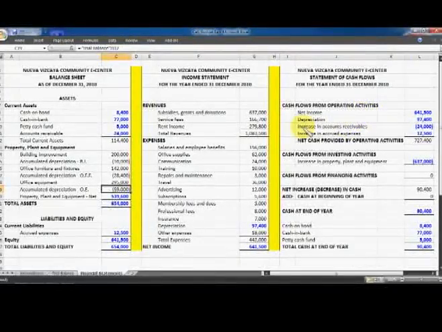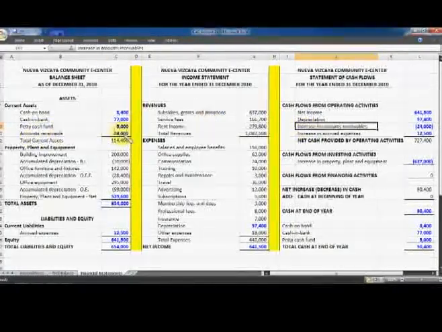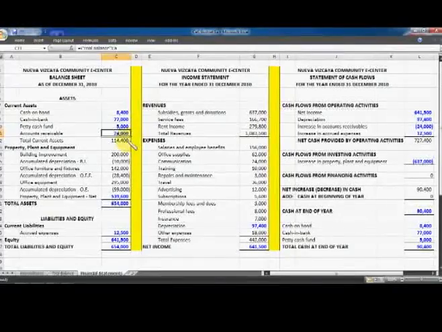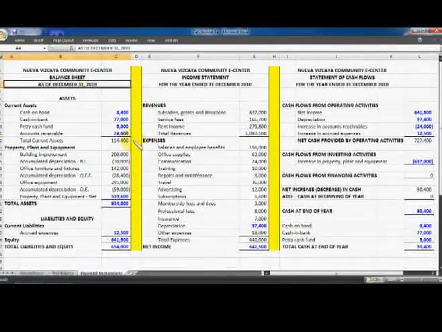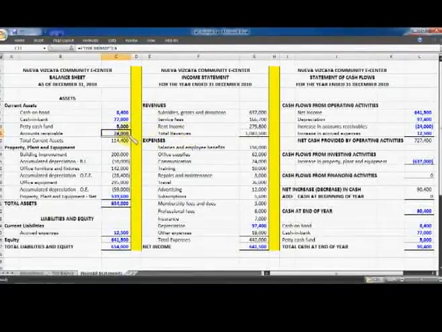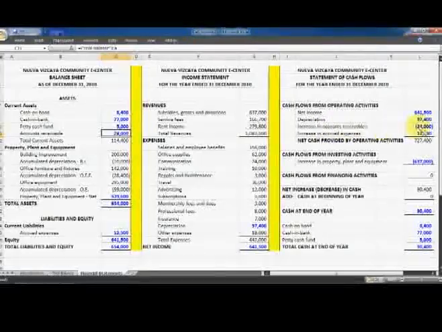The third is the increase in accounts receivable. Here we have a non-cash asset, accounts receivable, that increased from 0 to 24,000. Why 0? Because 2010 is the first year of operation of the CEC, so the balance of accounts receivable at the beginning is 0, and the increase is 0 to 24,000, or 24,000.